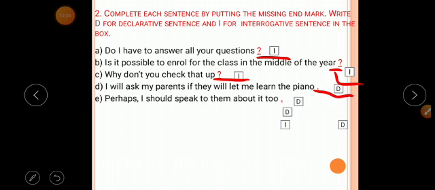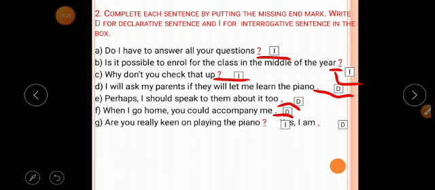Then, perhaps I should speak to them about it too. This is also declarative, so we have to put a full point and write D in the bracket. Then, when I go home, you could accompany me. This is also a declarative sentence, so we put a full stop and write D. Then, are you really keen to playing the piano?